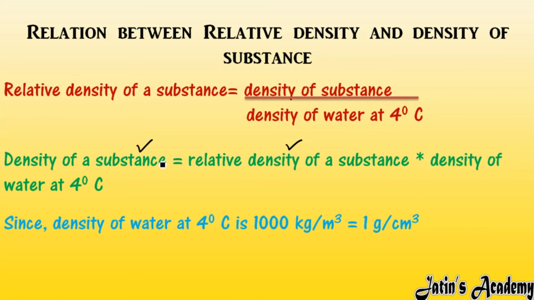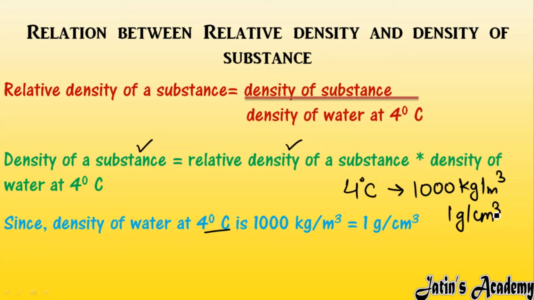Next, if we consider the density of water at 4 degrees Celsius, in SI unit we have 1000 kilogram per meter cube, and in CGS unit, the density at 4 degrees Celsius is 1 gram per centimeter cube. So in this density of water at 4 degrees Celsius, I am going to put both the values.